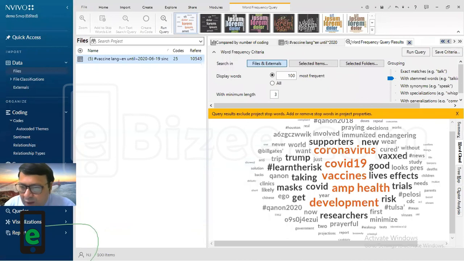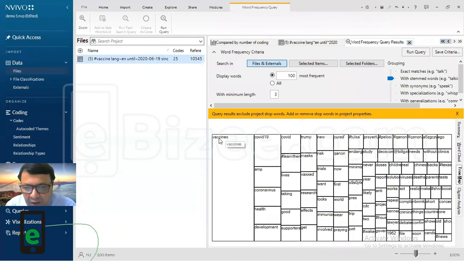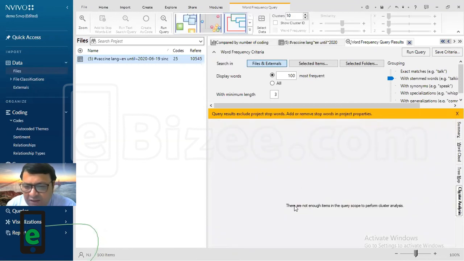So this is this one. And you can also see the word tree. Here the vaccine, what is the other layer of the words, the next layer, the next layer. You can see maximum frequency, next maximum, like this also. And you can also do the cluster analysis. So cluster analysis I cannot do because there is not enough data. So cluster analysis is another thing. So you can do this, right? So from my angle, I have already shown you what kind of different things you can do with this software. So this part I will close here of using the NVivo 12 software.